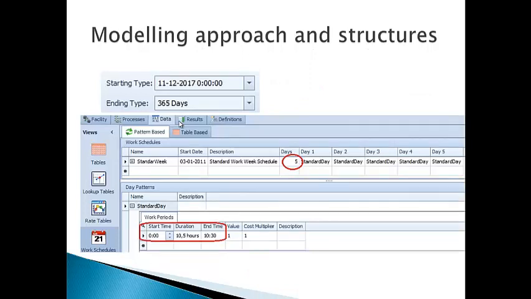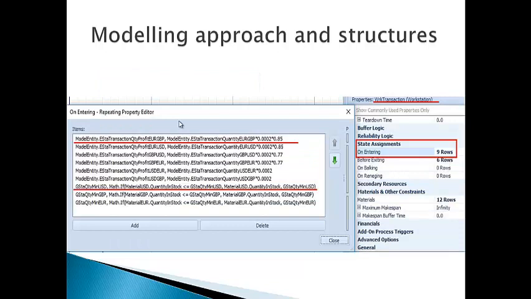The simulation run ends after 365 days. We use a work schedule to assign 5 working days to the workstation and the day patterns to assign 10.5 hours of work on each day. We use properties of the workstation: in the state assignments on entering we use 9 rows to assign to state variables the quantity and profit of each type of currency. Also, we assign the minimum quantity in stock to global variables.